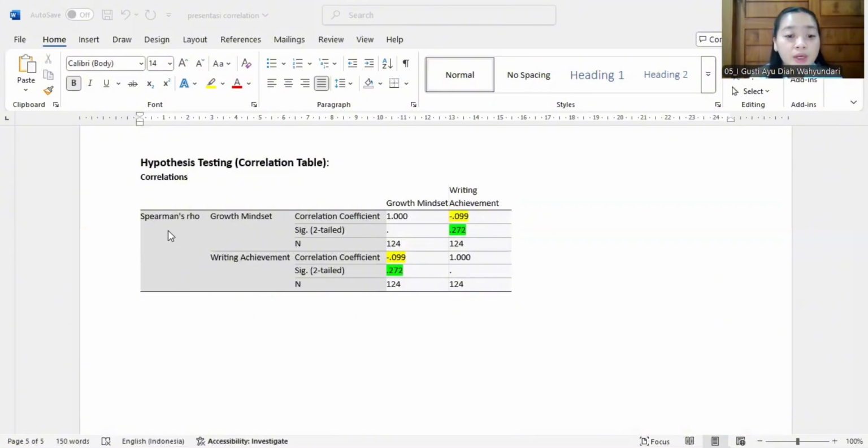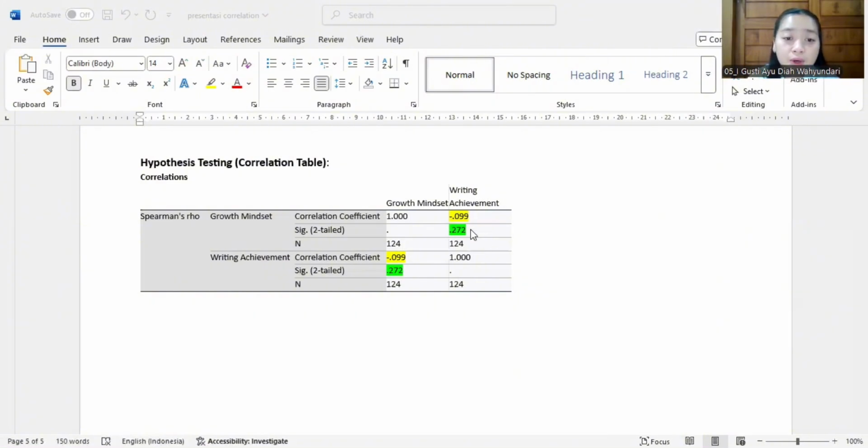Based on the Spearman rho analysis, the correlation coefficient is minus 0.099, and the significance value is 0.272. Because the significance value is 0.272, it means there is no significant correlation between growth mindset and writing achievement.